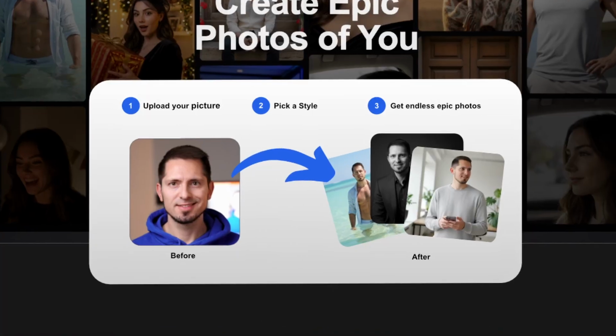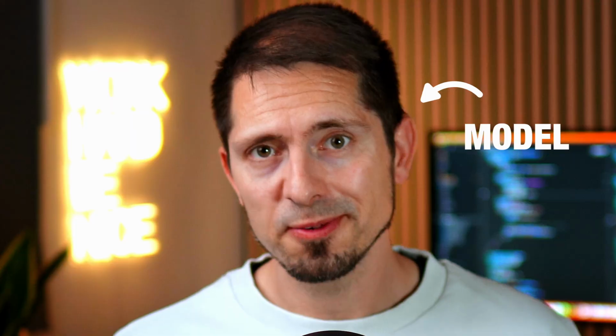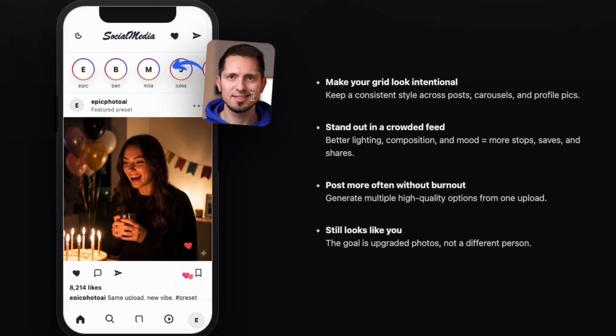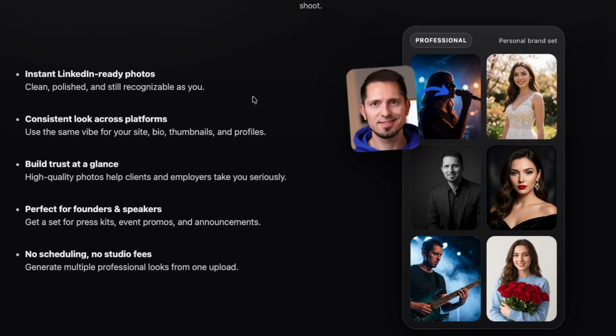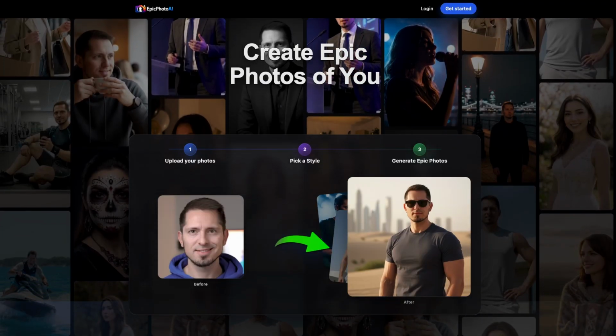Now I want the user to know how simple the app is to use. I think a before and after photo with 3 simple instruction steps will do the job. To inspire users what their photos could look like, I added a list of presets to the site, using the only model I could find. Myself. In the last step I showed what use cases I had in mind for Epic Photo AI. Dating profiles, shareable Instagram content and professional photos. Cursor was able to create the full website and even the animations. The background score of some demo pictures turned out very nicely.